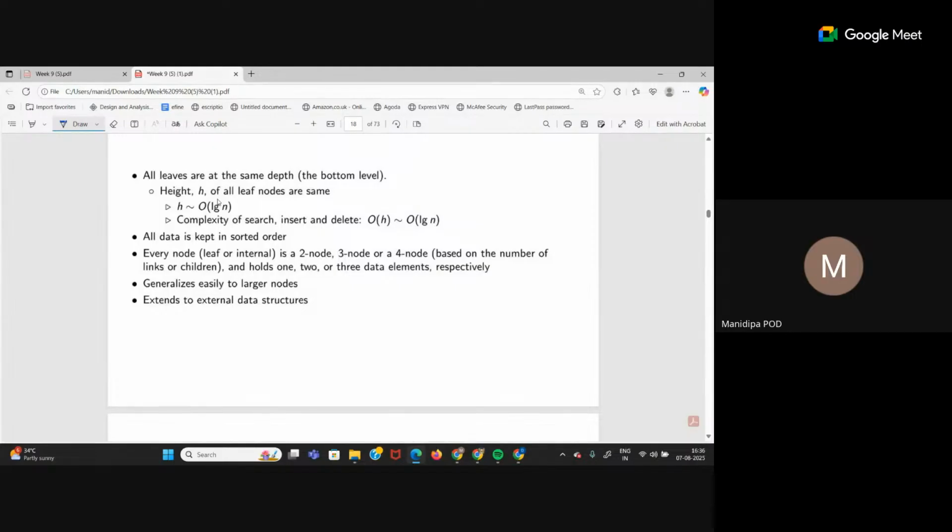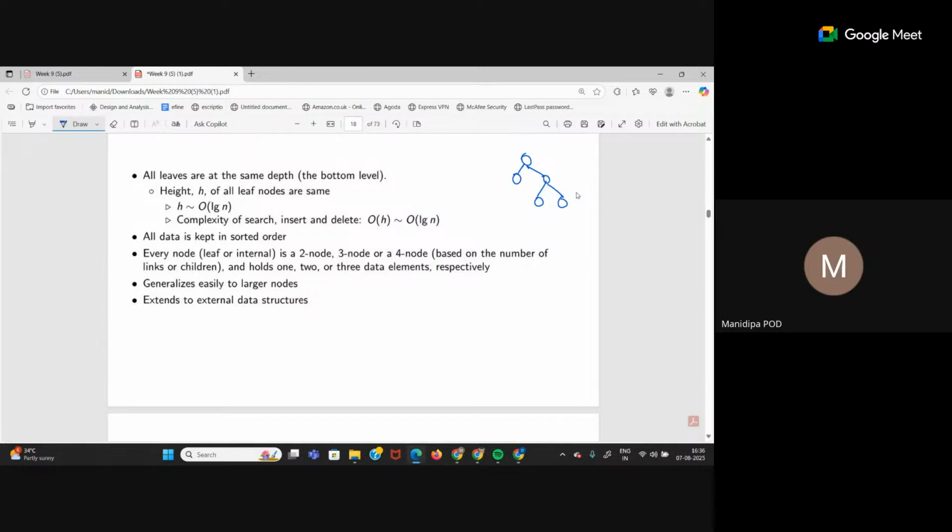Left hand side is for lower. If you have higher value, go to the right hand side of the tree. So the tree is sorted. Now we will think of this tree. Till now we have seen trees like this, right? Every node has only one key value and children like this. In a binary search tree, at most a node can have two children, and every node has only one search key value present in it.